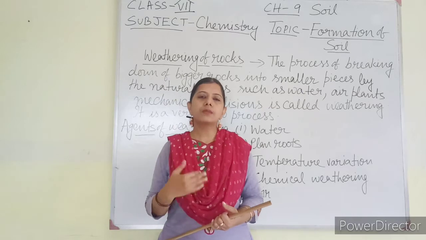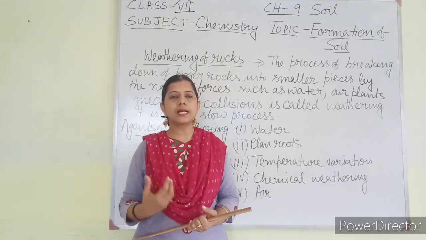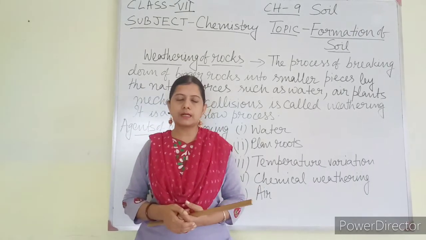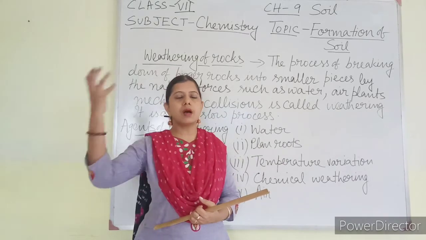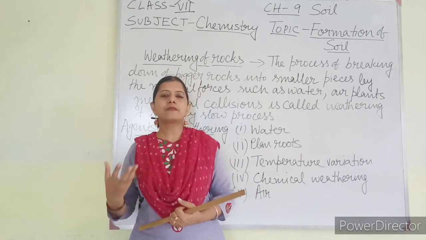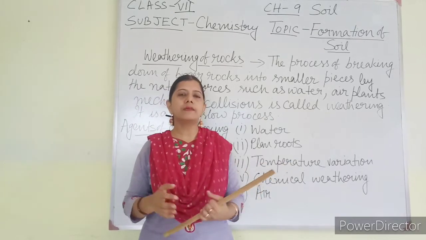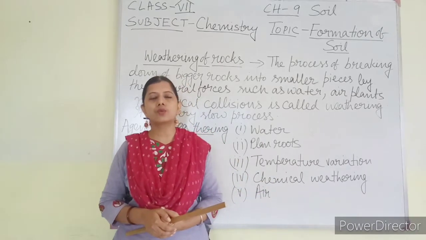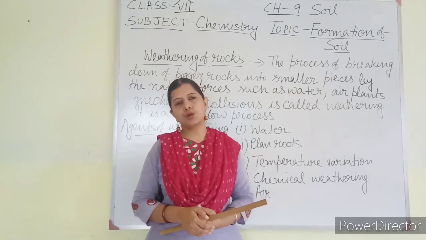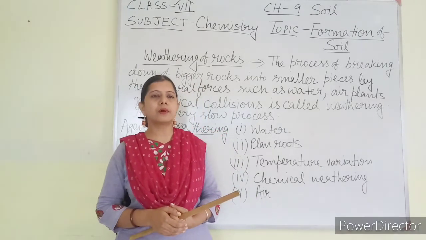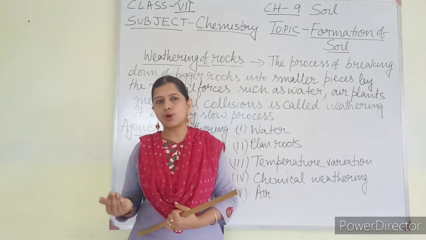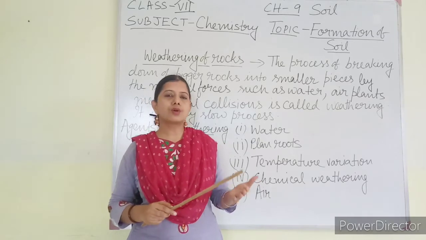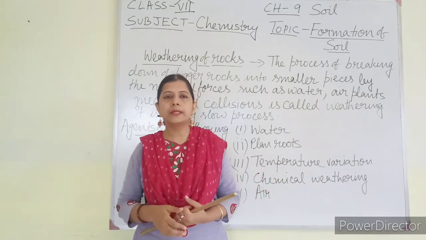Okay. Formation of soil: in the beginning, when the earth was formed, various volcanic eruptions took place. That means the molten magma came outside and, after cooling, formed lots of igneous rocks. When the magma cools, the type of rock that forms is known as igneous rocks. I hope you have learned earlier about the types of rocks, that is igneous rock, sedimentary rock, metamorphic rocks.